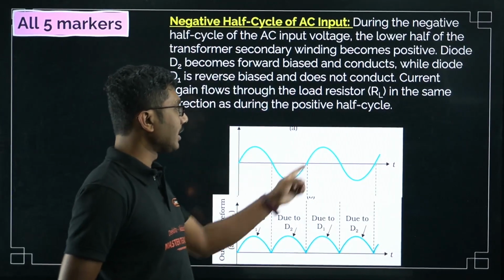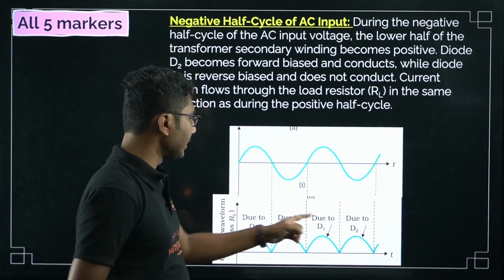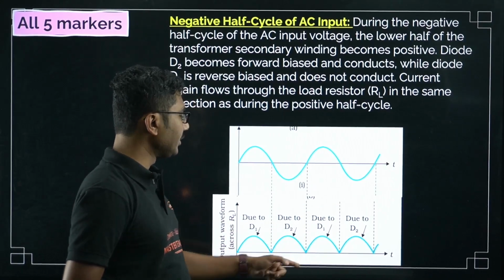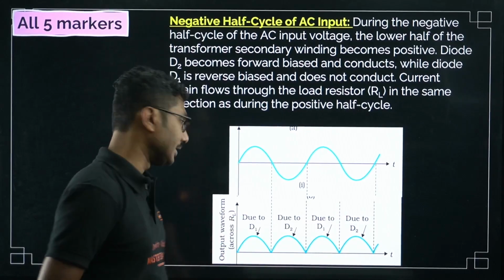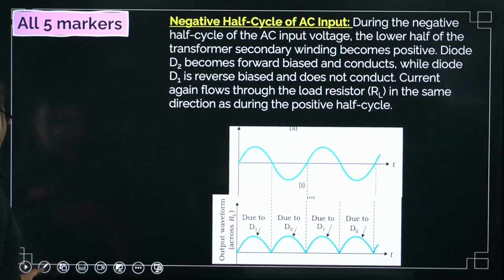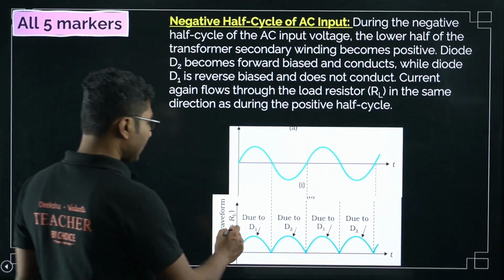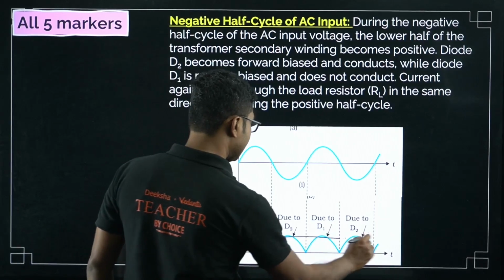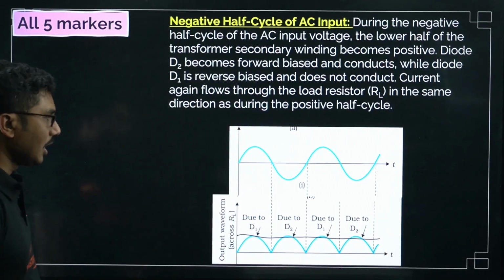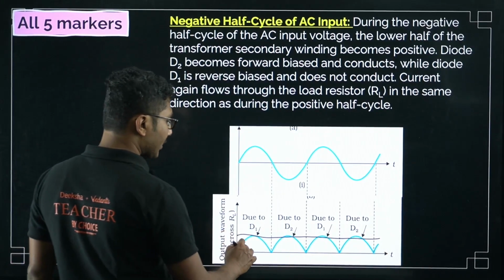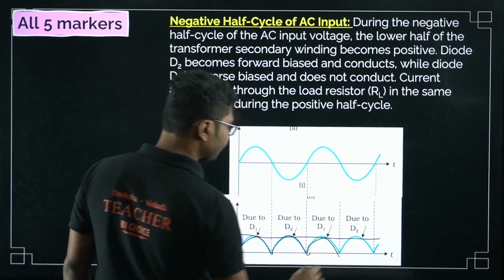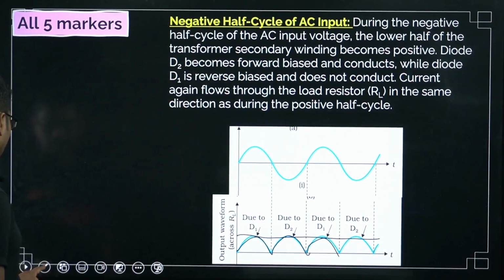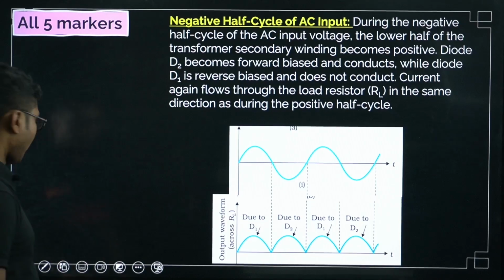So this is the input voltage, this is the output voltage, this part is due to D1, this is due to D2, and this is a fluctuating DC, not a constant DC. Constant DC generally is a straight line. But here we are getting a fluctuating DC. Even though the current flows in the same direction, it is fluctuating. That is why it is called a fluctuating DC.